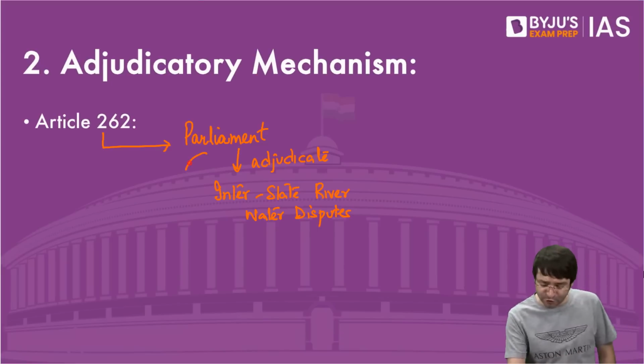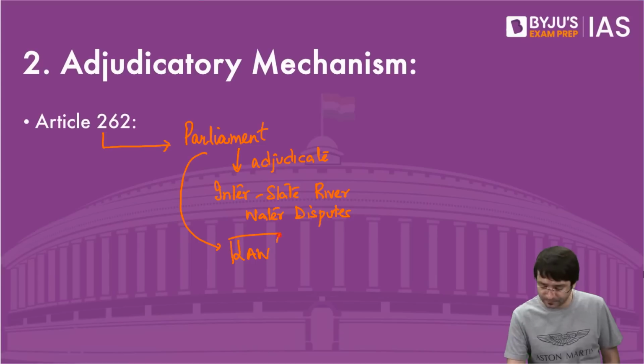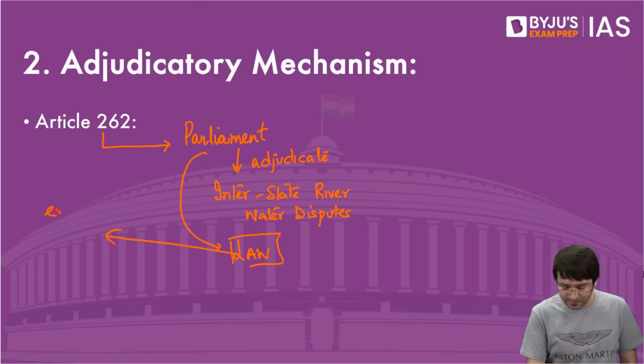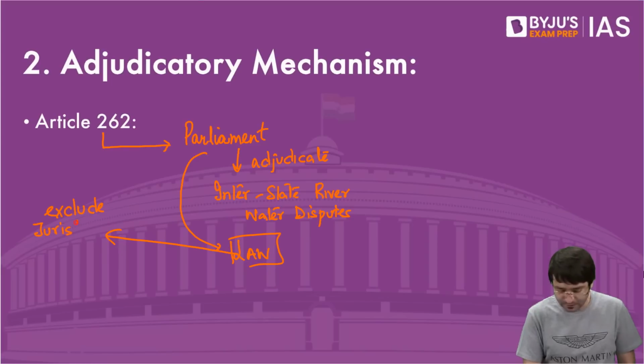How can Parliament adjudicate? By enacting a law. Through this law, Parliament can exclude the jurisdiction of the Supreme Court as well.